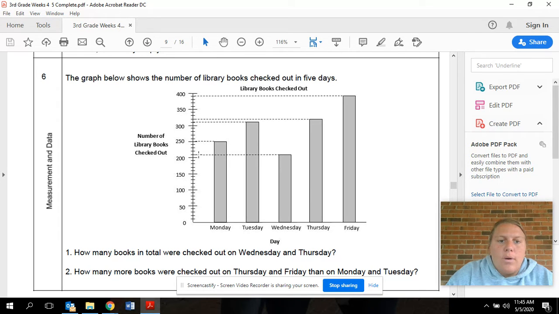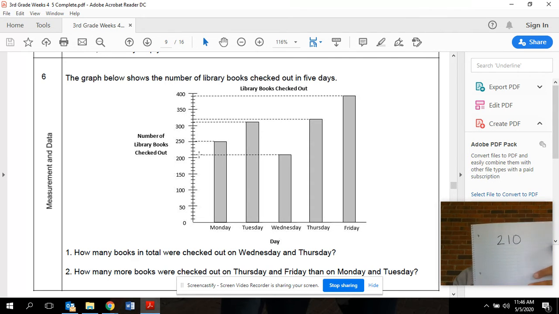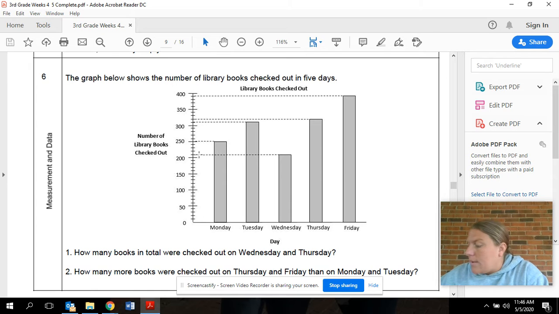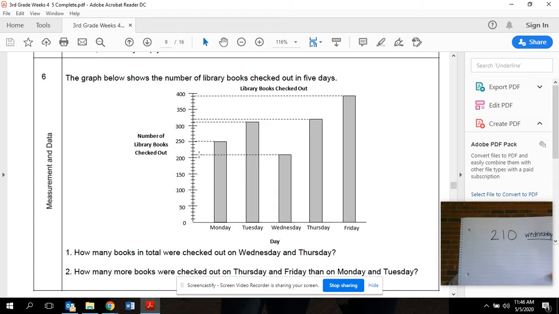And if we remember what each of these little lines stood for, we said that it represented 10. So if I have 200 and I add 10 to that, there were 210 books checked out on Wednesday. Let me label this Wednesday. Okay, 210 books on Wednesday.